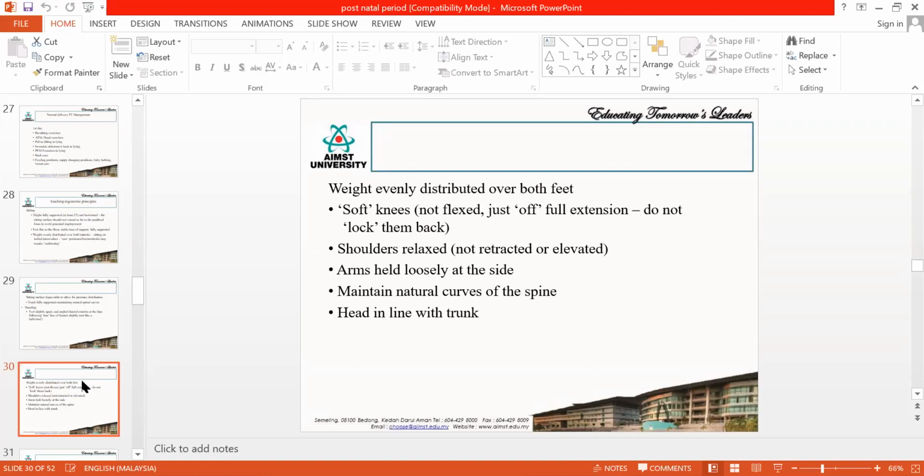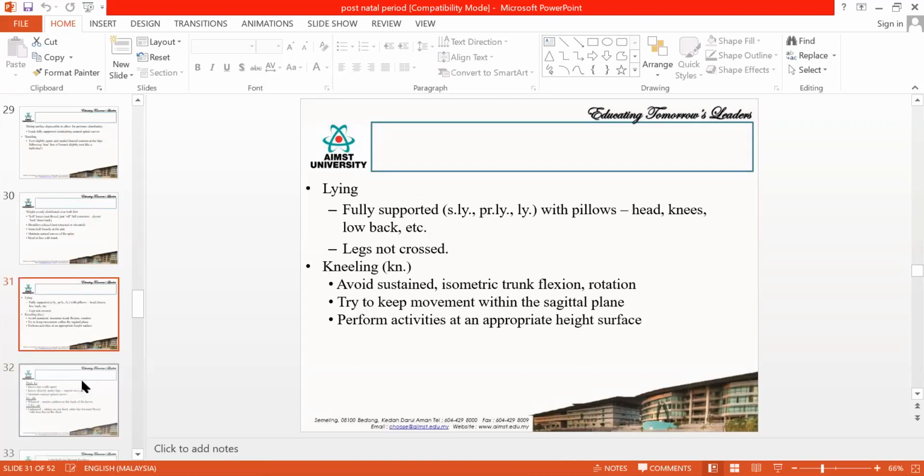Okay, so this is the same ergonomic principle which you will be teaching them from antenatal classes. So if you follow up the patient from antenatal, then it will be very easy for you to teach them the exercises.